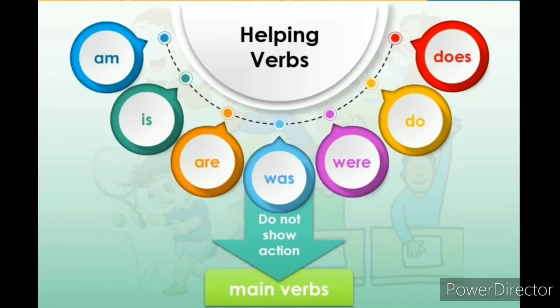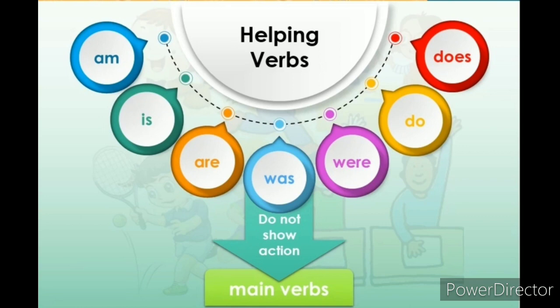Helping verbs are am, is, are, was, were, do, does. These are some examples of helping verbs, which don't show any action like the main verbs.